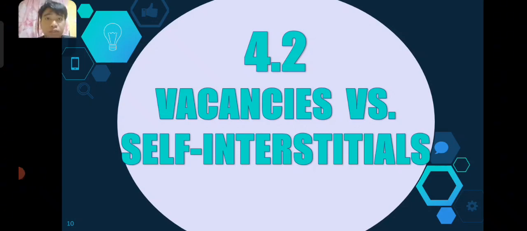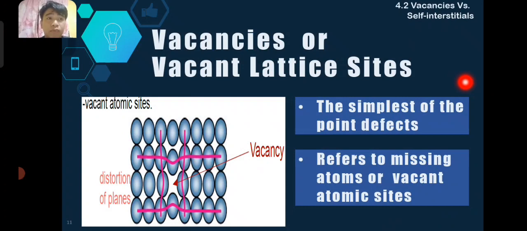4.2 Vacancies versus self-interstitials. Vacancies or vacant lattice sites, the simplest point defects, refer to missing atoms or vacant atomic sites. So, basically, a vacancy is just empty, like an atom is lacking. In the illustration, it shows that there is a missing atom in the structure of atoms of a solid. It is called a vacancy since it is vacant.